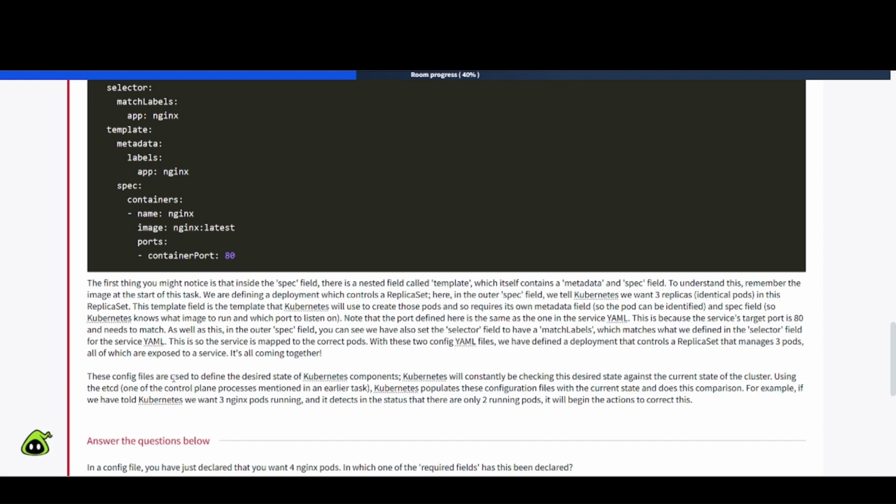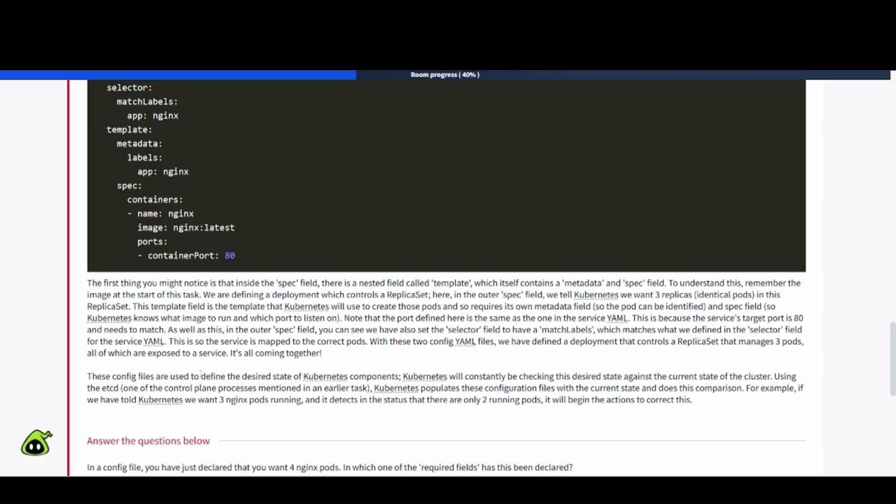These config files are used to define the desired state of Kubernetes components. Kubernetes will constantly be checking this desired state against the current state of the cluster. Using the etcd, one of the control plane processes mentioned in an earlier task, Kubernetes populates these configuration files with the current state and does this comparison.